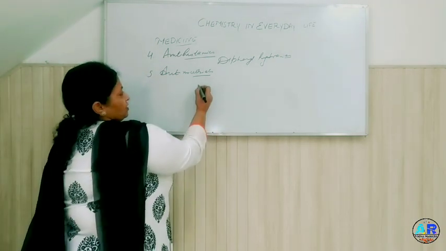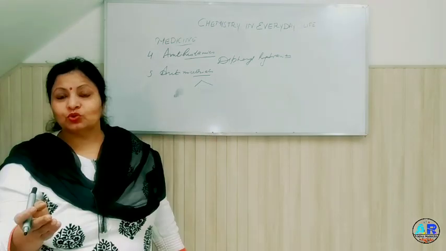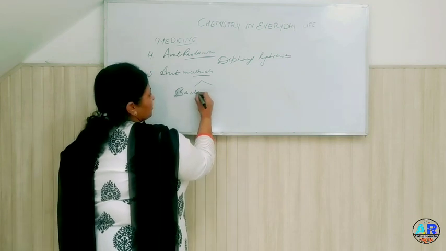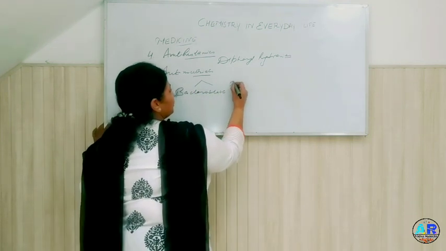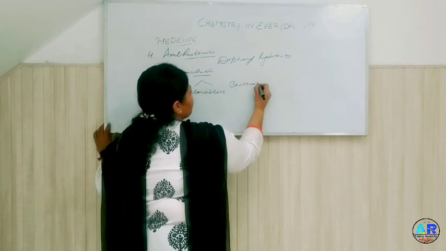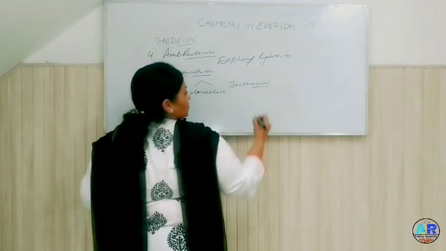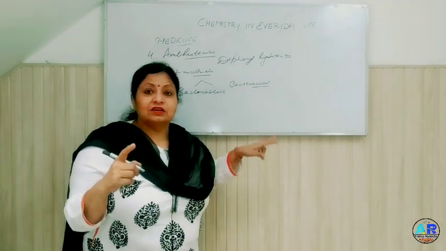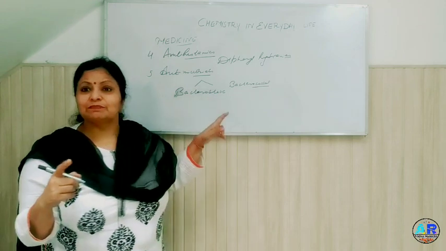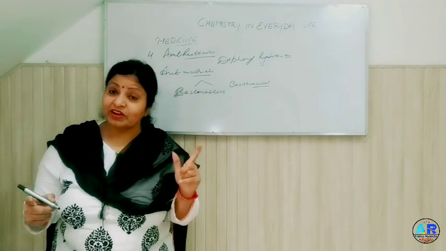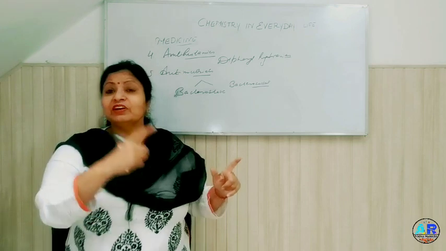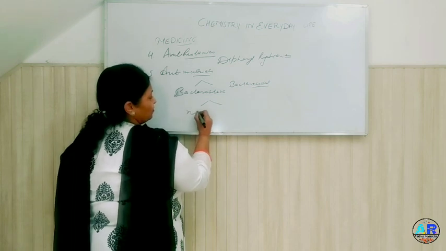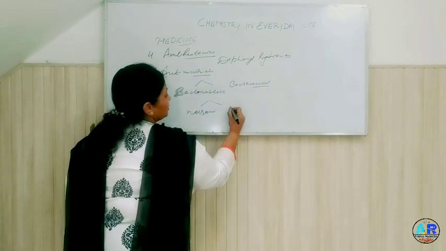But now these are under two categories. They are bacteriostatic and bactericidal. Bactericidal is amoxicillin and bacteriostatic is penicillin. We can cure coronavirus through derivatives of penicillin. So again it is of two types. One is narrow spectrum, another is broad spectrum.